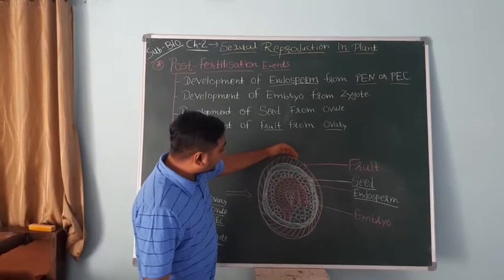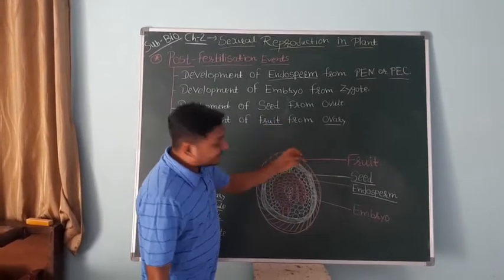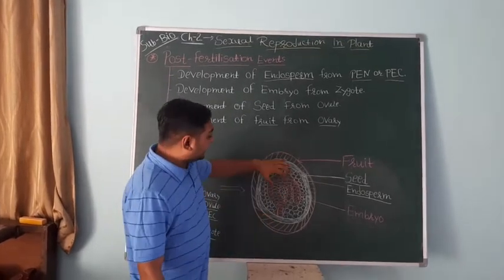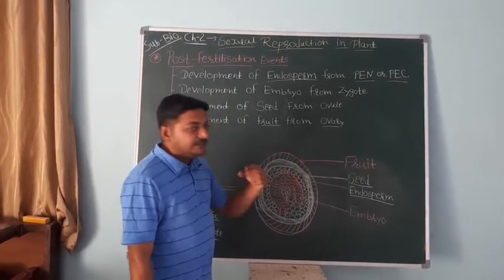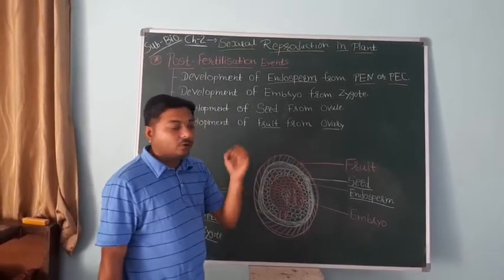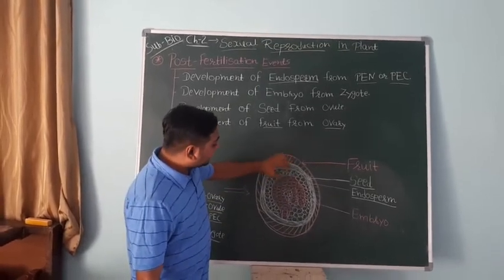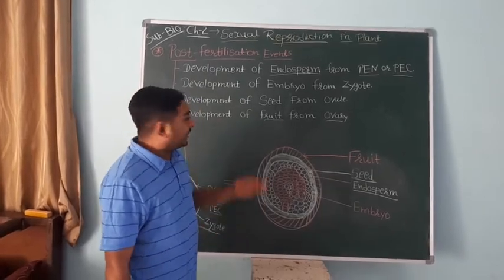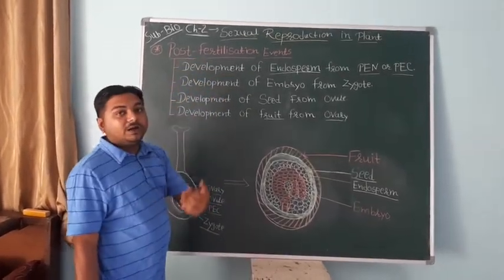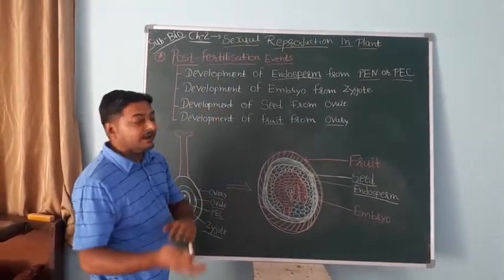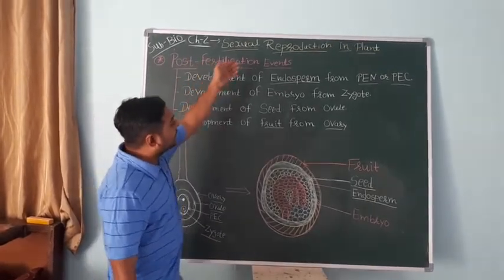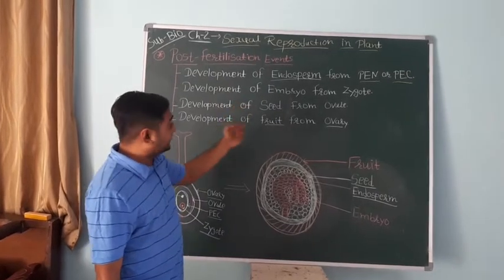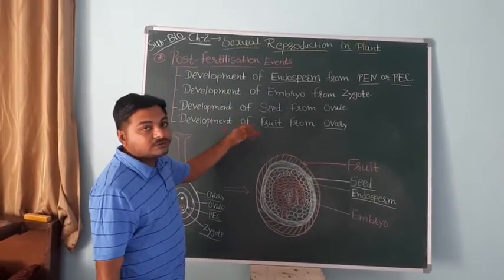Inside the fruit there is a seed, and inside the seed there are endosperm and embryo. When we eat a fruit and throw away the seed, and it is sown, the embryo develops into a new plant. We will learn all these events one by one in the next videos. First we will learn endosperm development, then embryo development, then seed, types of seeds, and then types of fruits and fruit development.